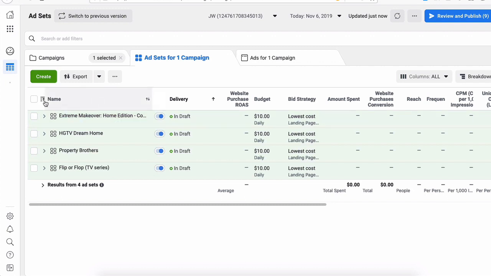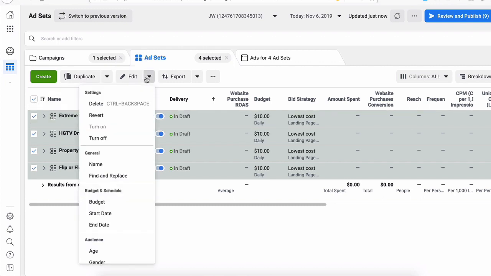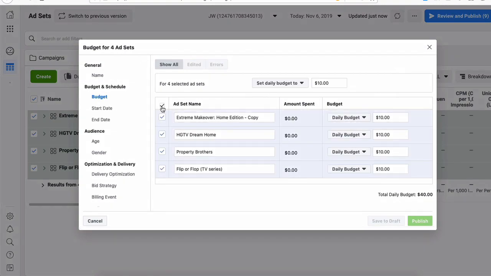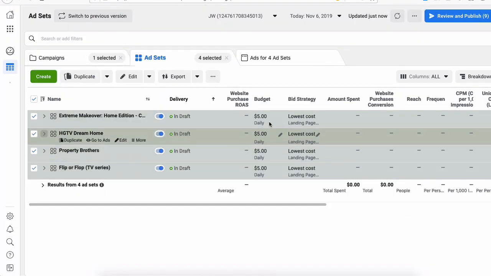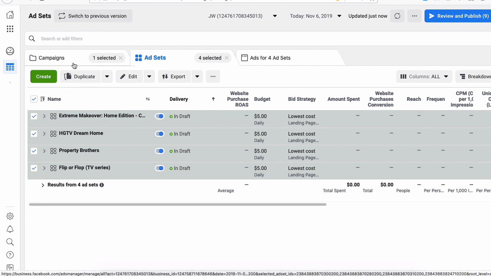Now, obviously, you can change it. I would recommend starting off, depending on your budget, of course, with maybe $5 a day. That's going to be a $20 per day total spend. So you want to click on this, pick edit budgets right here, and change it to 5 as a daily budget. It's going to recalculate, and the total budget is 20, was 40. Save to draft. And now we have a $5 budget per ad set, giving us a total of $20 for the entire campaign.